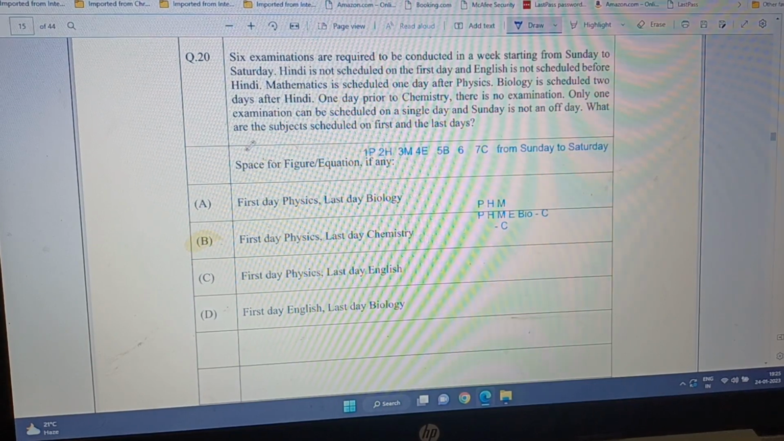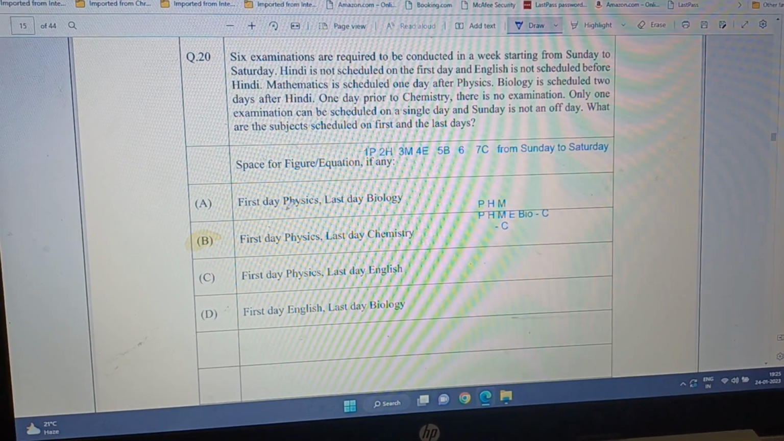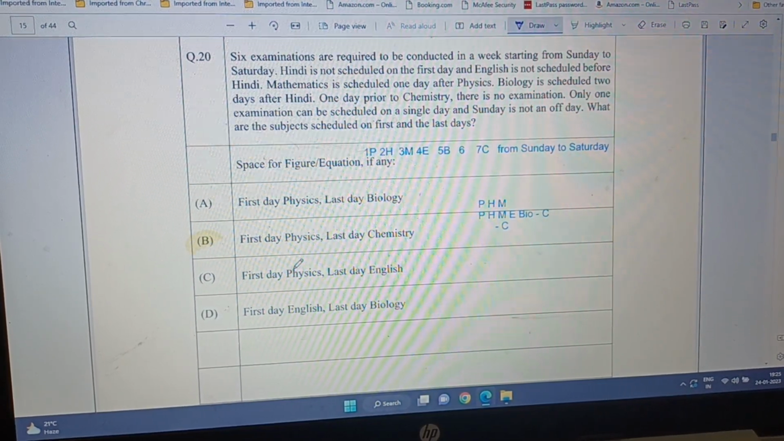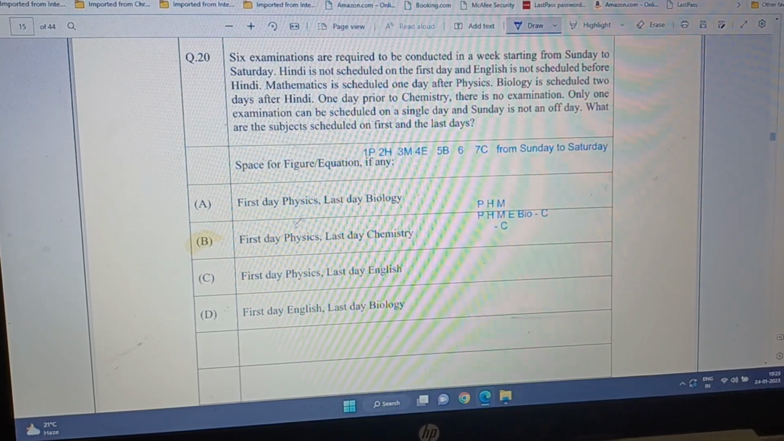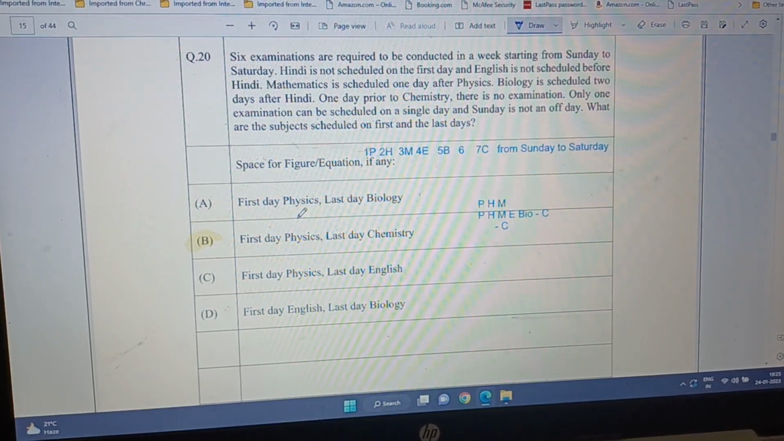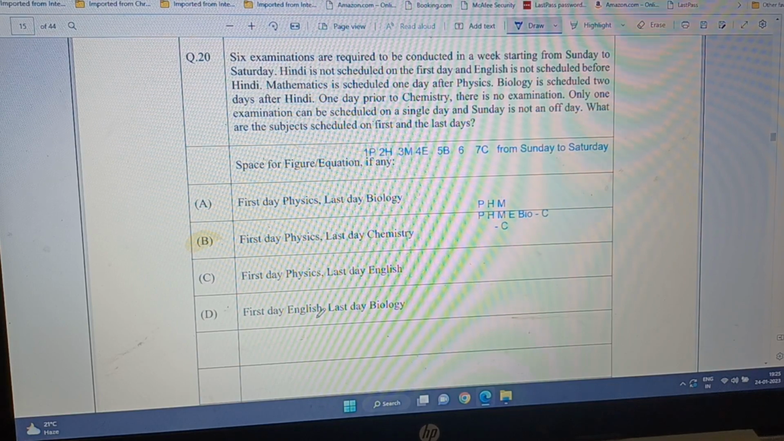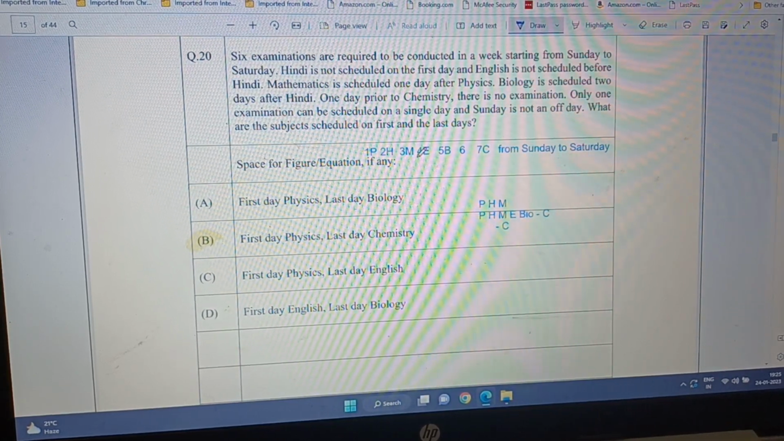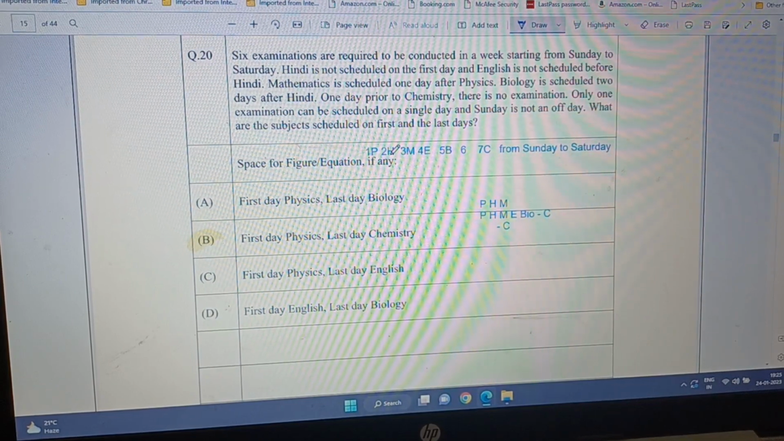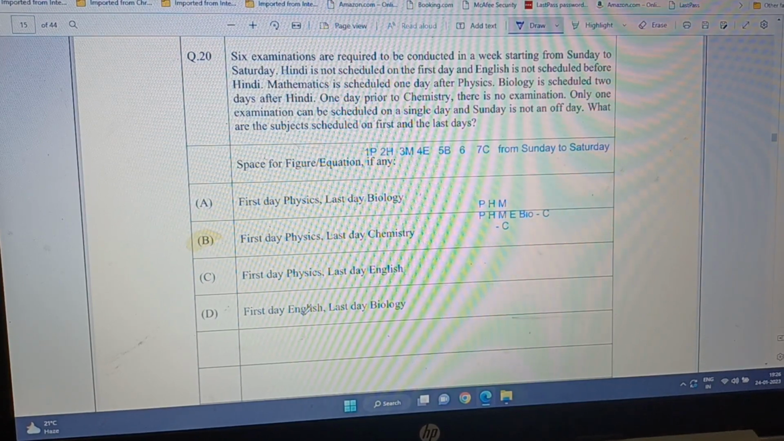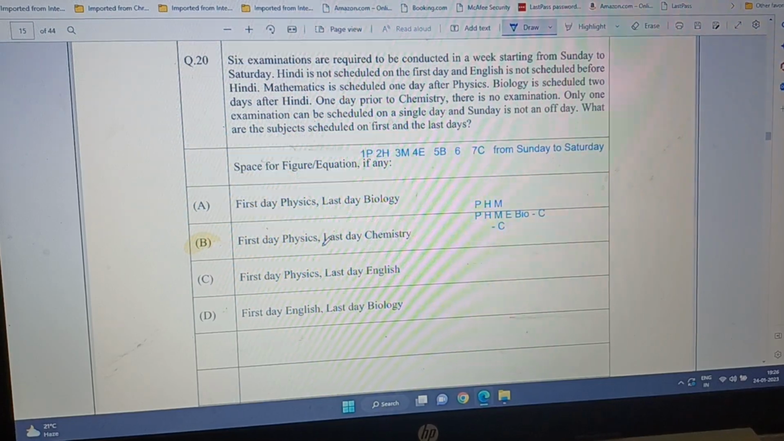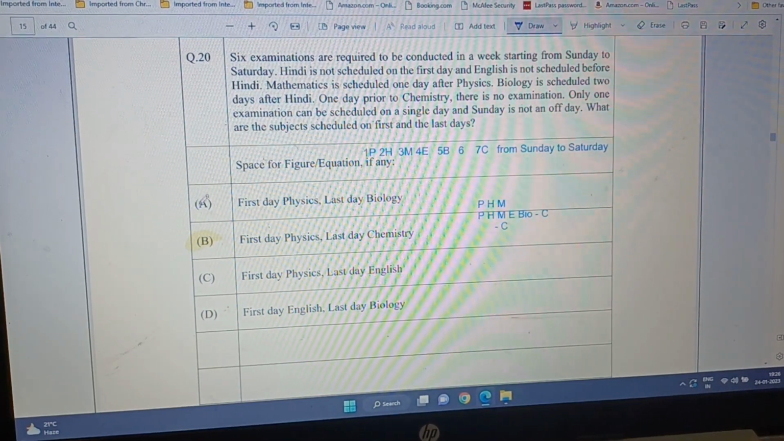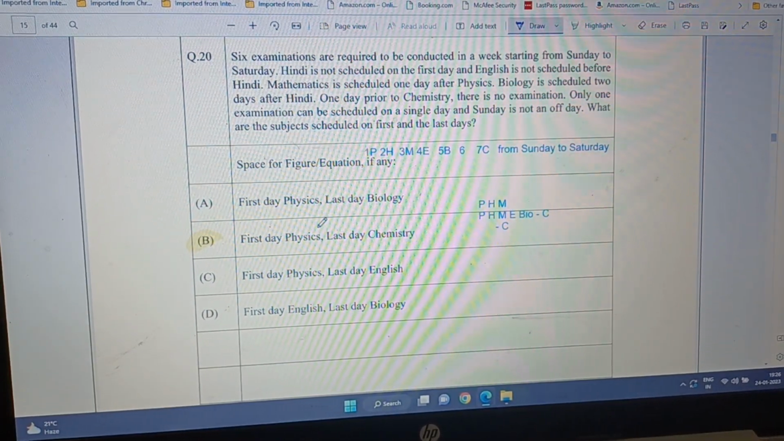Now we go to the options. So A is first day physics, that's correct. Three of the options are first day physics, which means one of them should be correct. And first day English cannot happen, so D is definitely out, because Hindi is before English, so English cannot be on the first day, and Hindi is not on the first day either. So out of A, B, C, only one of the options is correct.